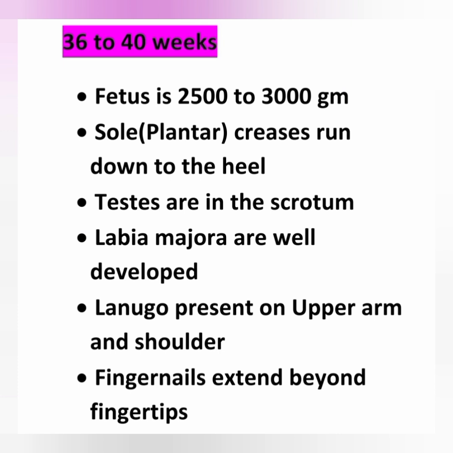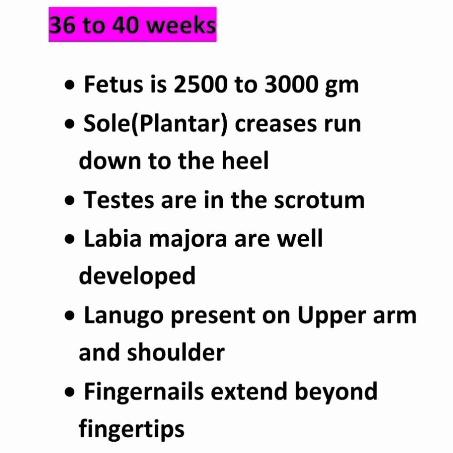Plantar creases run down to the lower heel, the testis descend into the scrotum, and labia majora in a girl baby are well developed. Lanugo is present on the upper arm and shoulder, remaining all over the body, then lanugo disappears, and fingernails extend beyond the fingertips.